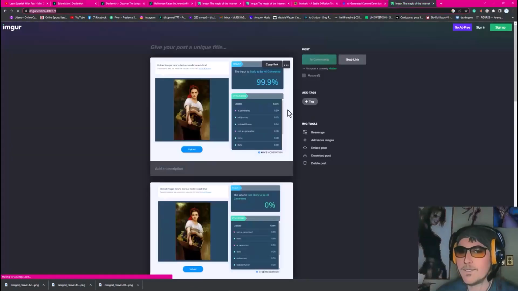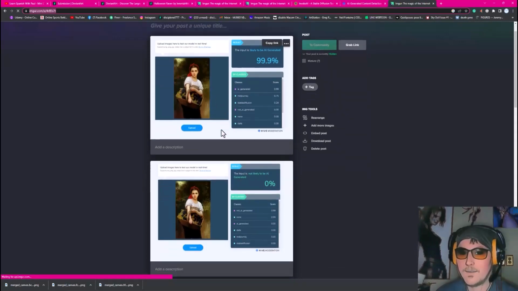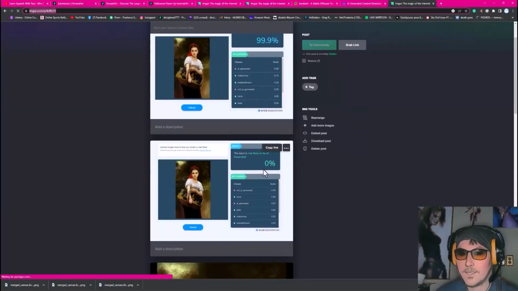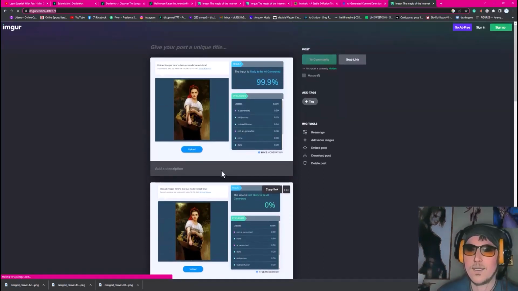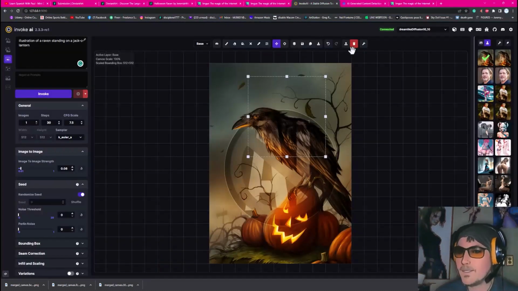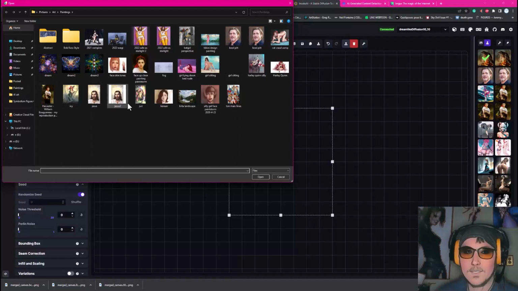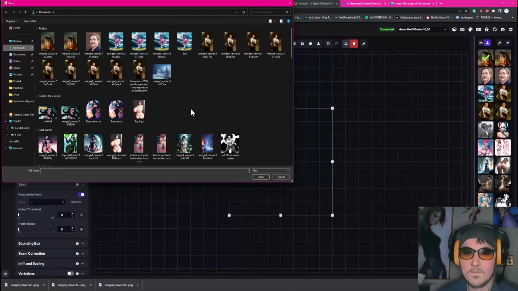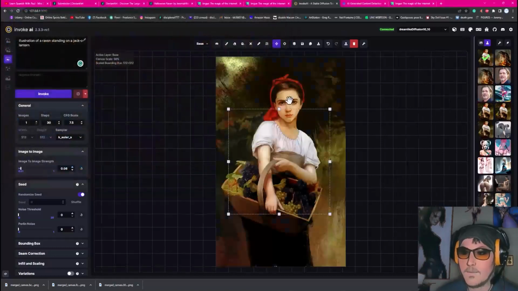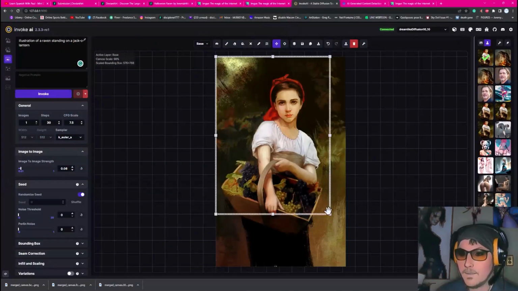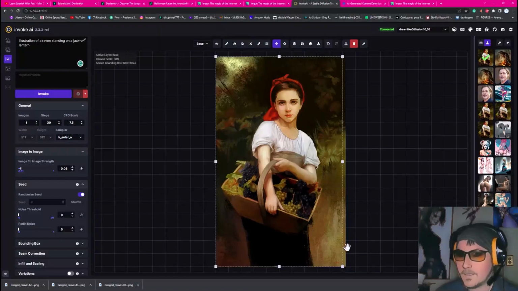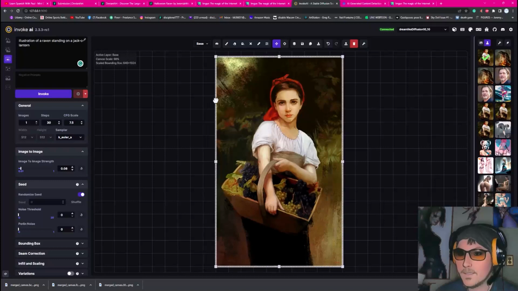Okay, so then I did some other ones just out of curiosity. So I did this painting here, and here's the original. It says 0 because that's correct. I did this 100% in PaintStorm before I even knew what AI generation was. And then I did a very low pass on it, and bam. So all I did is I took my image here, I uploaded it, my original painting, which is this one. I took my original painting here, make sure it's all the, yeah, so I got to cut off that little edge right there, like that, so it's the same size.